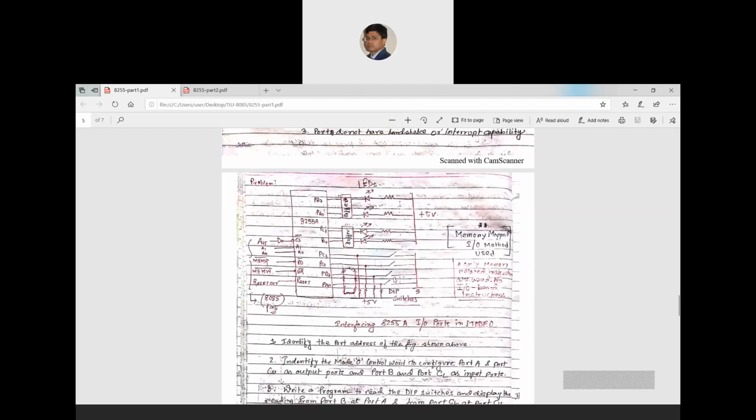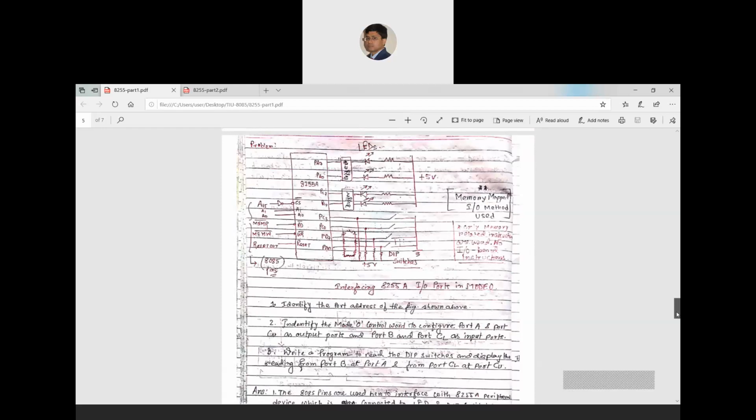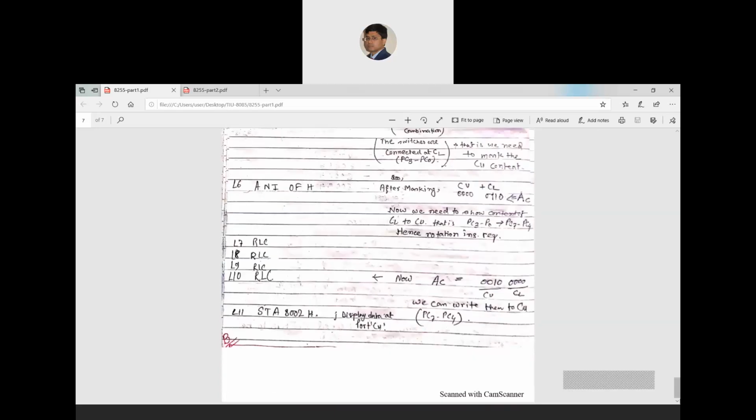It reads the status of the switches and shows it on the LEDs. We have seen this operation is done through the memory mapped input output method. There is another method, called IO mapped input output, that will be covered next. So this is what we learned from this session.